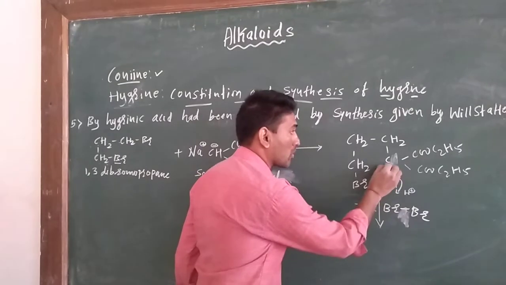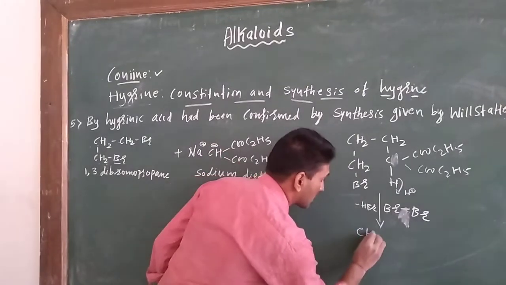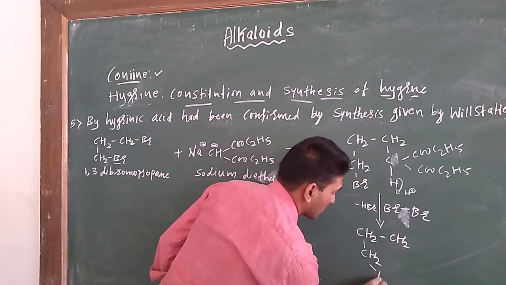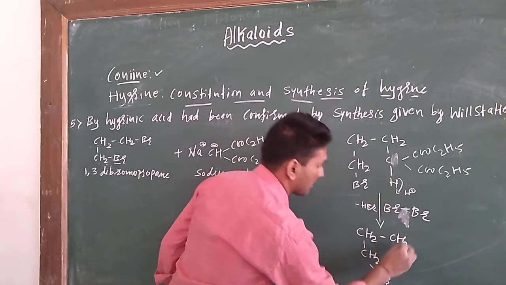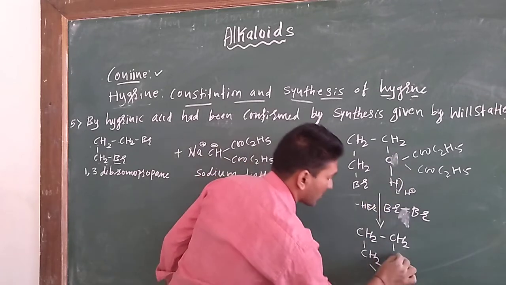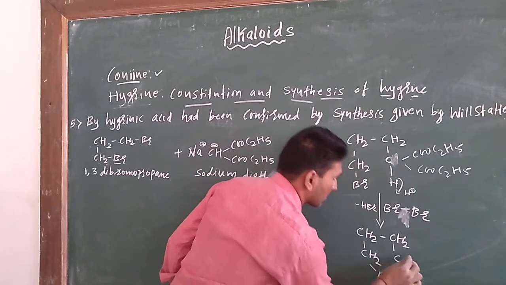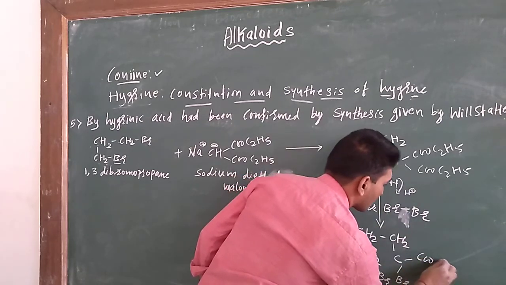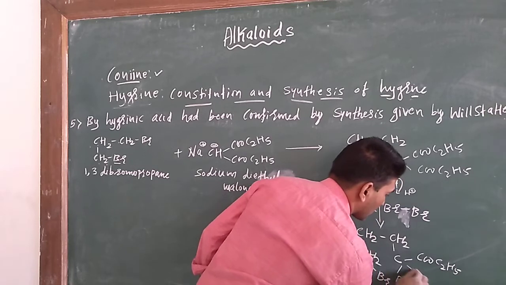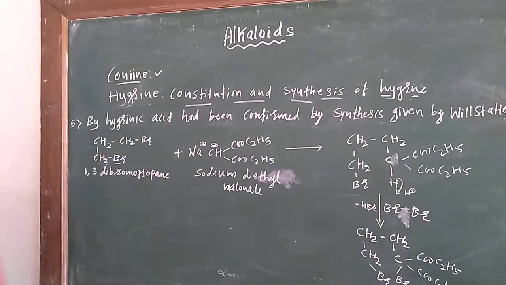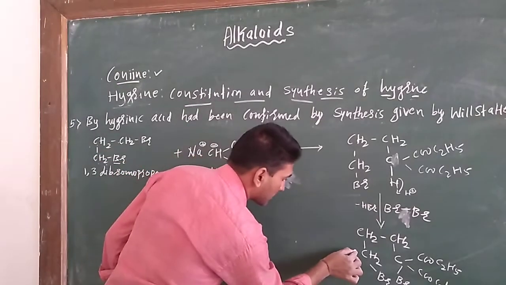This gives CH2, Br, then carbon and here Br, with COOC2H5, COOC2H5.